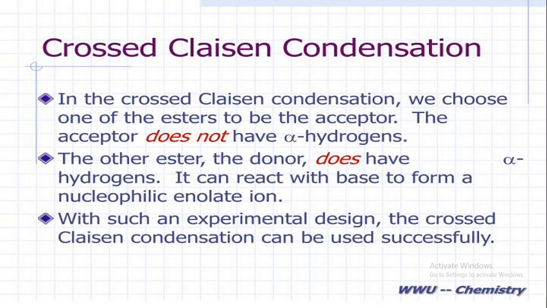Next, cross Claisen condensation. In the cross Claisen condensation, we have to choose one of the esters to be the acceptor. One ester is the acceptor, and the other ester is the donor. First, the acceptor does not have an alpha hydrogen atom.